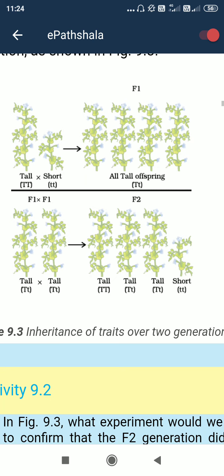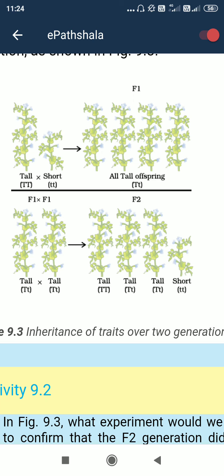See what is written here. Tall is written as capital T. Capital T is an allele of the gene for the characteristic feature, which is the length of the plant, and the length of the plant may be tall or short.